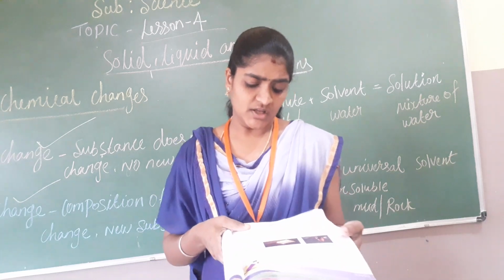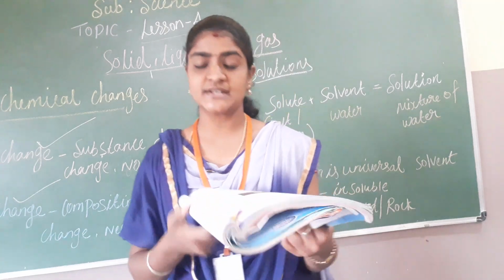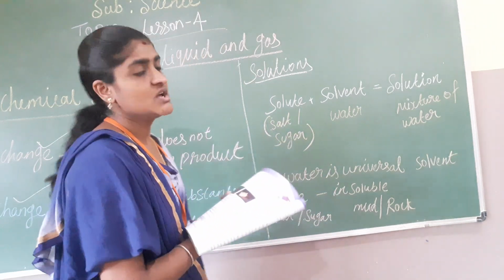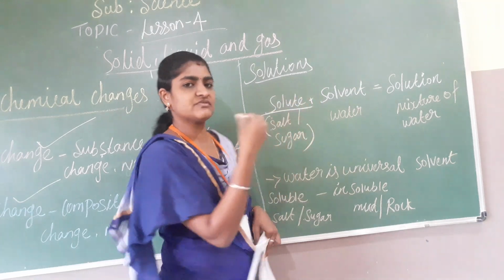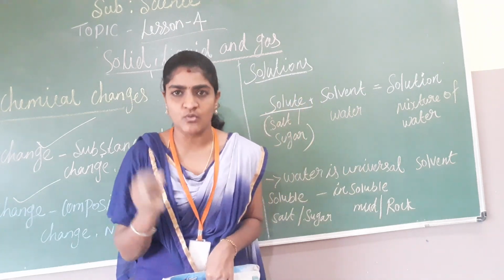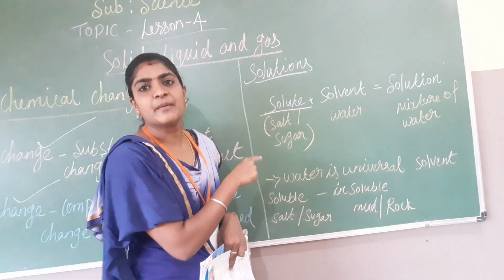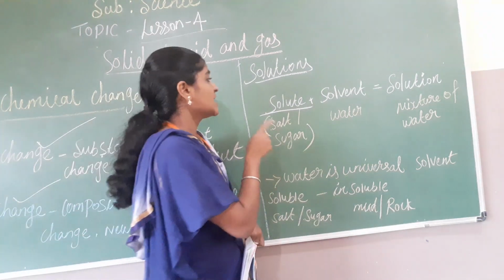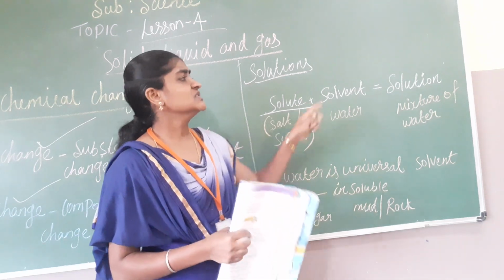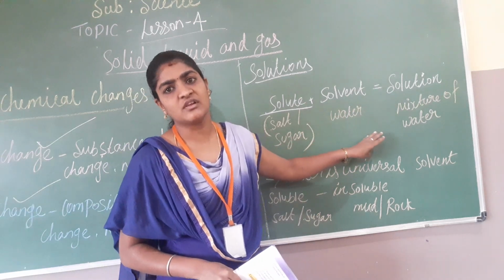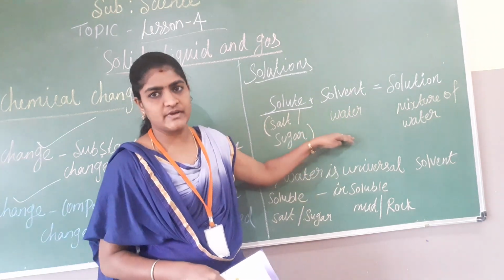The water is called the solvent, and the sugar and salt are called the solute. Here you can see the solute: whatever we take to dissolve in the water, either salt or sugar, comes under the solute. S-O-L-U-T-E, solute. And next, the solvent. The solvent is always water. Water is a solvent.